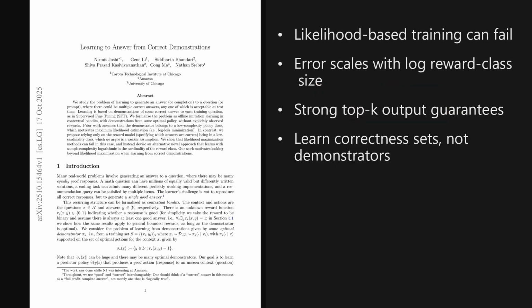I'm Alex. Today we're looking at a paper trending on X, published on October 17, 2025, about 4 days ago. The headline result is that likelihood-based training can fail when demonstrations only prove correctness, and a new method instead learns with sample complexity that scales logarithmically with the size of the reward class. The paper is titled, Learning to Answer from Correct Demonstrations, and as we'll see, the implications for model training are quite significant. Beyond the core theory, the authors give an online algorithm with at most log base 2 mistakes in the reward class size, and extend it to pass at k outputs with minimax optimal guarantees.